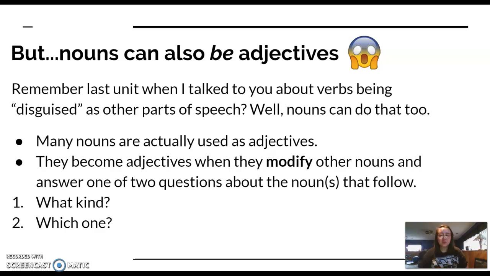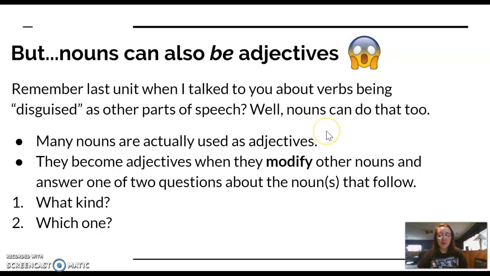So back in the verbs unit, I talked about verbs being disguised as different parts of speech. I was like, hey, in this sentence it says running, and you might think that's a verb, but actually it's the running man. So it's man being described by the adjective running. Tricky stuff. Nouns can do that too. Pretty much every part of speech can function as a different part of speech. And so I have to make very clear what that looks like for each part of speech.